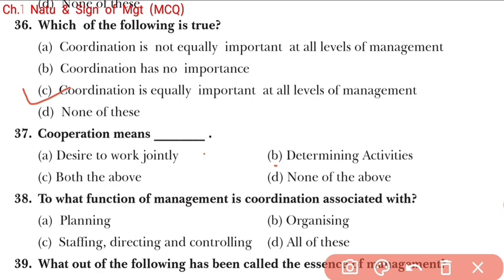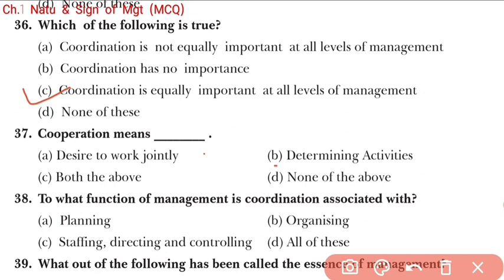It means wherever a number of people are working together, their coordination is required. We know that at the low level of management, supervisors and many workers work together. So there is a need to maintain coordination among the low level managers as well as among all the workers. As far as middle level management is concerned, there is also the need of coordination, and as far as top level management is concerned, there is also a need of coordination. It means coordination is required at all levels of management. So option C is the right answer here.